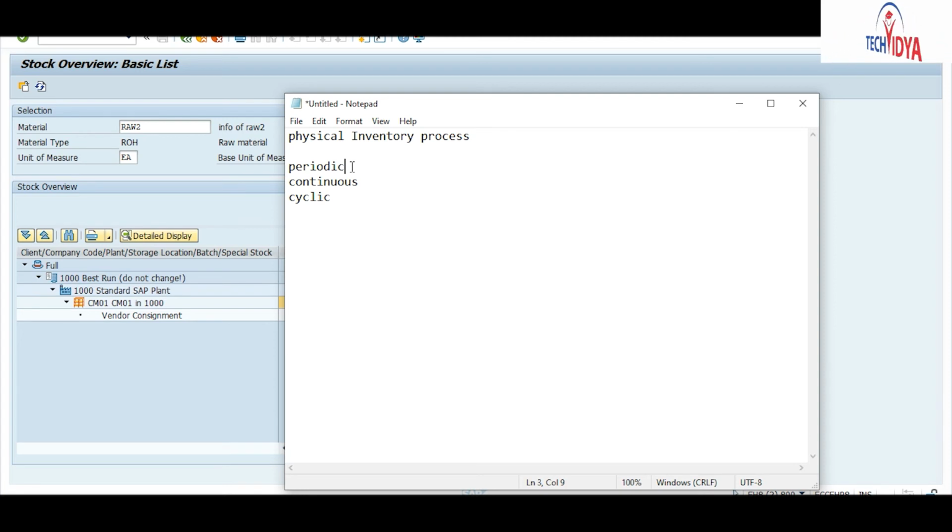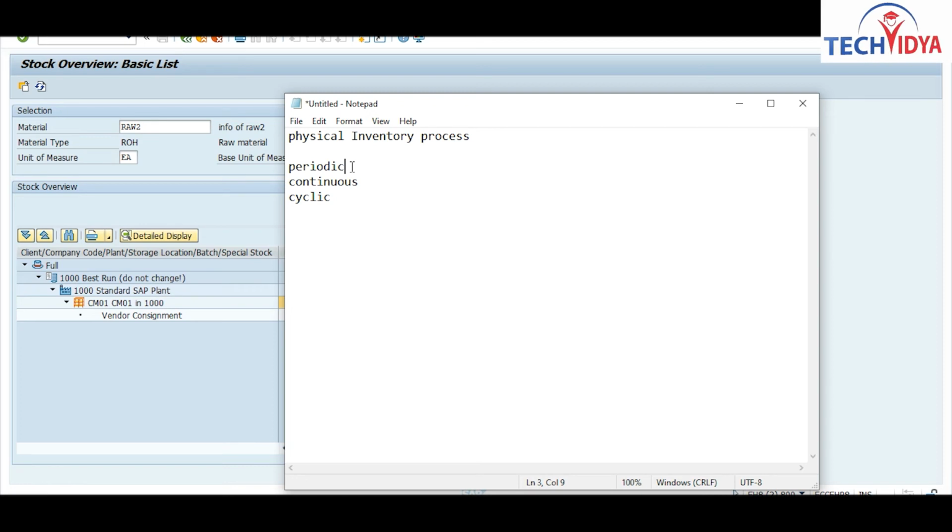And continuous inventory, what will you do in the continuous inventory? You will do this inventory process throughout the year. Say for one month you have counted this stock, then next month you will count another stock, then the next month another stock. So you will keep on with this inventory process throughout the year. That is your continuous inventory process.